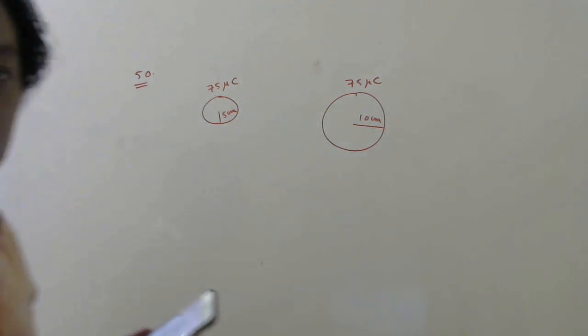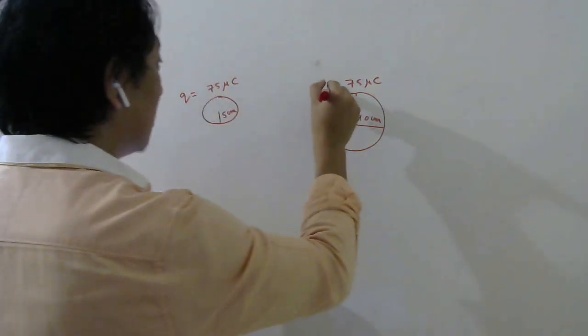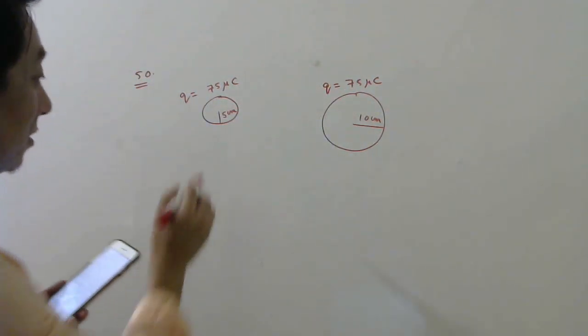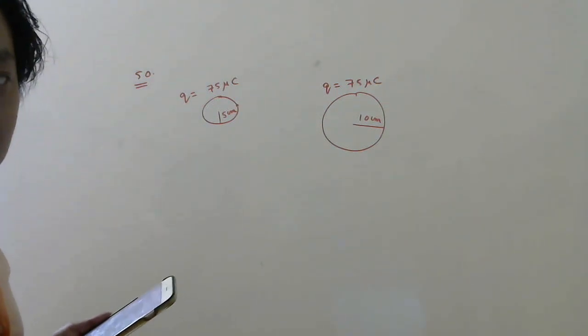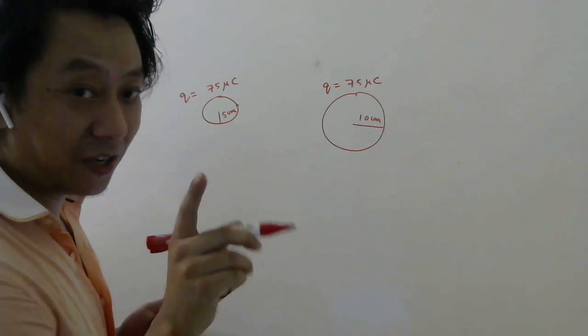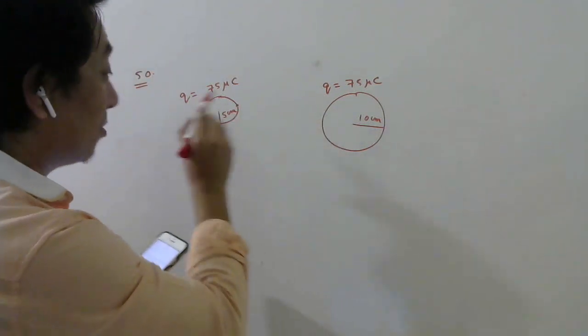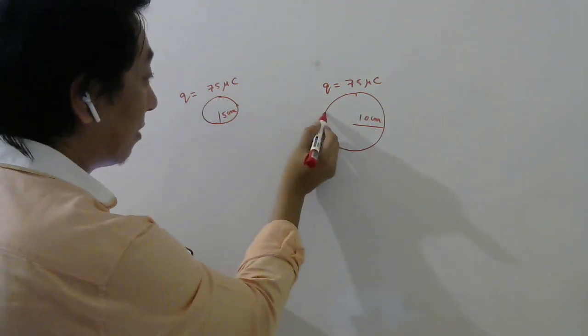Can you tell me which one will be at higher potential? Charge is the same, but this radius is less. So potential here will be 1 by 4 pi epsilon naught q by r. So potential is inversely proportional to radius if charge is the same. The charge on both of them is the same, so potential here will be more than here, remember.